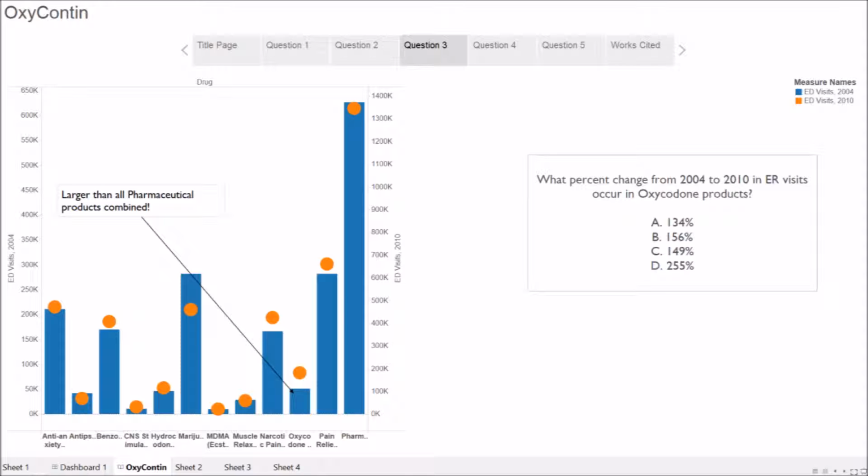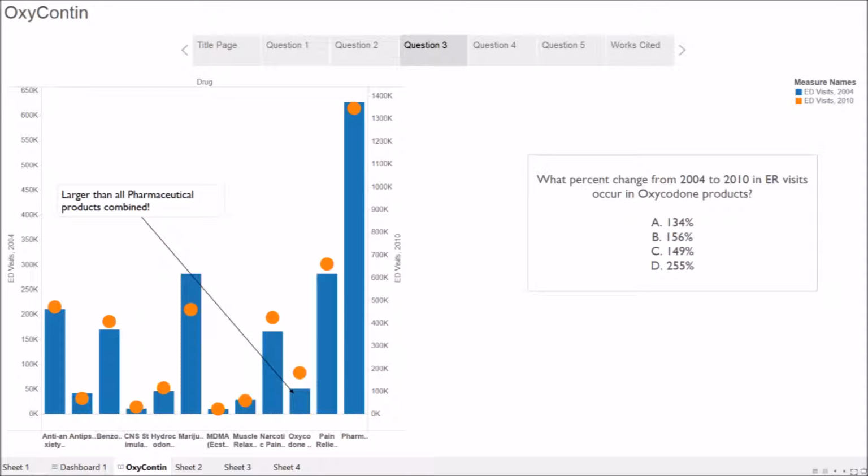Third question is, and the rest of the questions are going to be specifically looking at OxyContin overdosage and how that actually affects those in emergency room visits. So the third question says, what percentage change from 2004 to 2010 in ER visits occurred in OxyContin products?